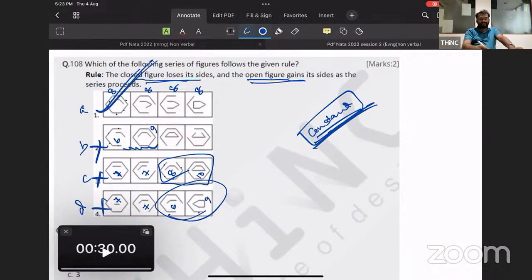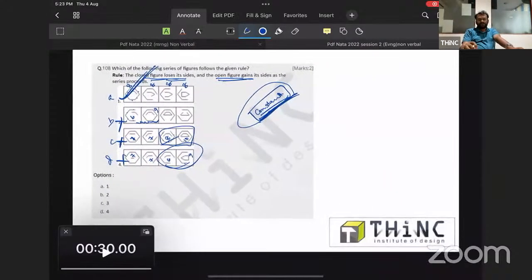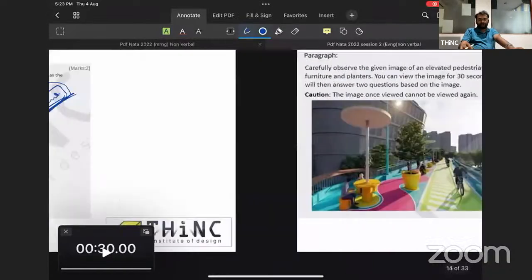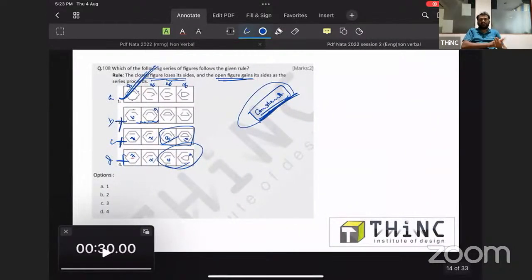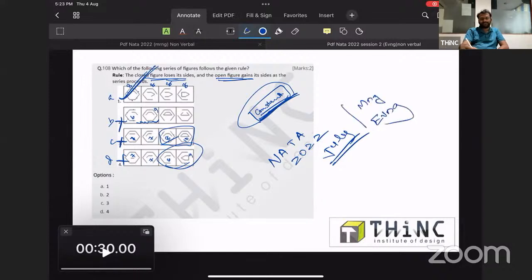So in these kinds of questions, if a side is lost, another side is gained, then the number of sides will be constant. Now we discuss the logical questions which came for NATA 2022 July session, that means the second session. We discussed the morning and evening shift important questions, and we learned how to solve those questions.